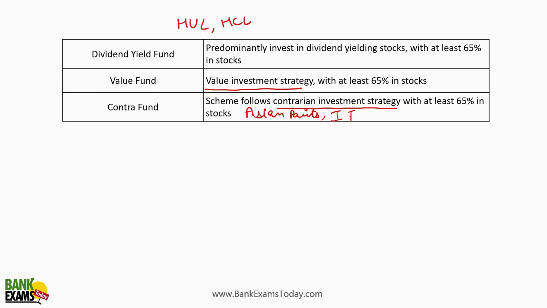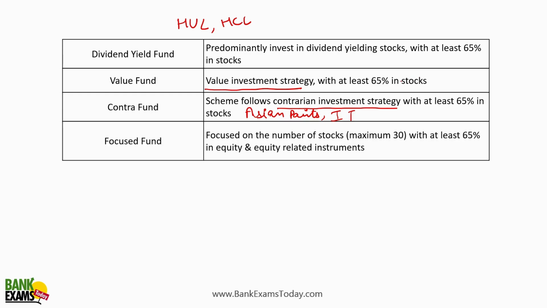So under the contrarian approach, the fund manager is going to buy companies like Asian Paints or maybe TCS, right? At least 60% should be invested in such stocks, right?